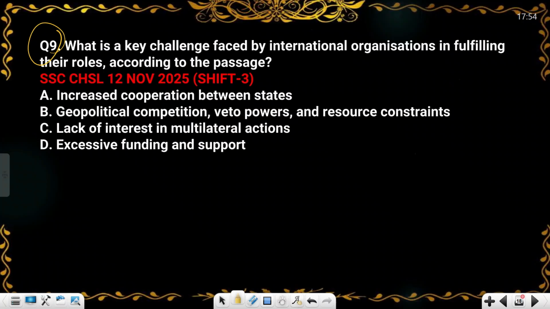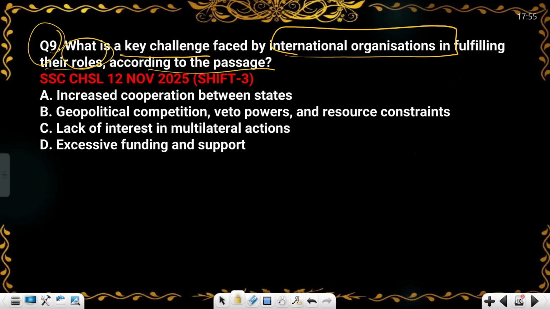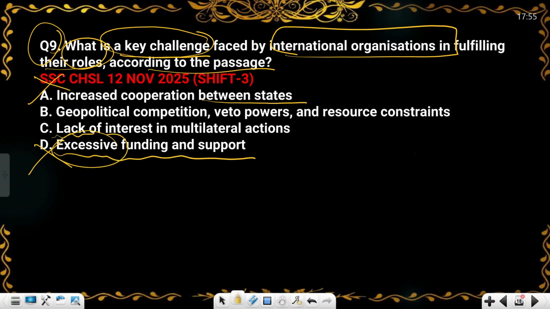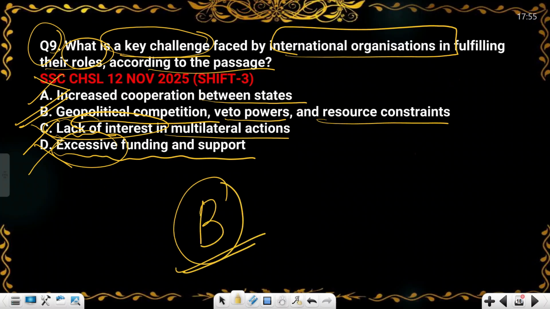So in the ninth question, what is a key challenge faced by the international organization in fulfilling their roles according to the passage? So what is a key challenge? This is a keyword. So increased cooperation between the states. This is a challenge. No, this is not a challenge. Okay. Excessive funding and support. So this is an extreme word. You will cut this. Lack of interest in multilateral actions. So this is also lack of interest. It is not an extreme word. So geopolitical competitions, veto power, and resource constraints. So this is a challenging task. If you will read the passage, you will come to know that B will be your answer.